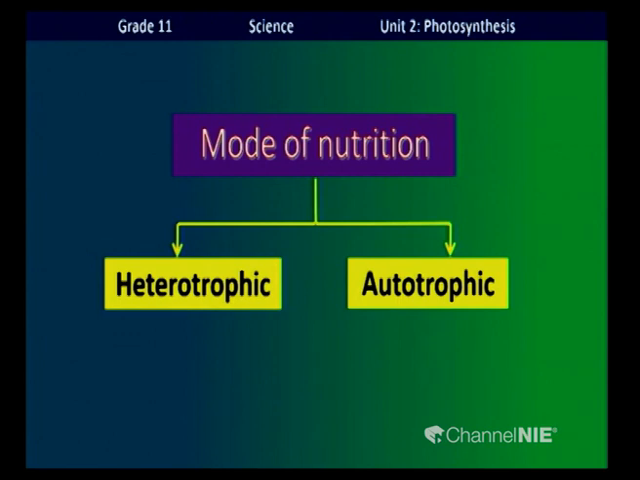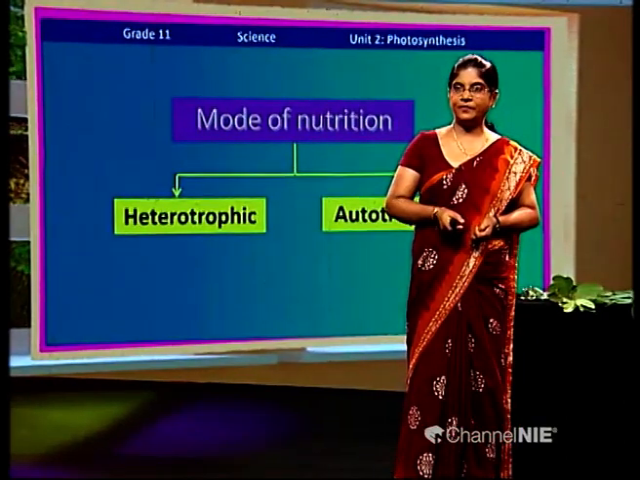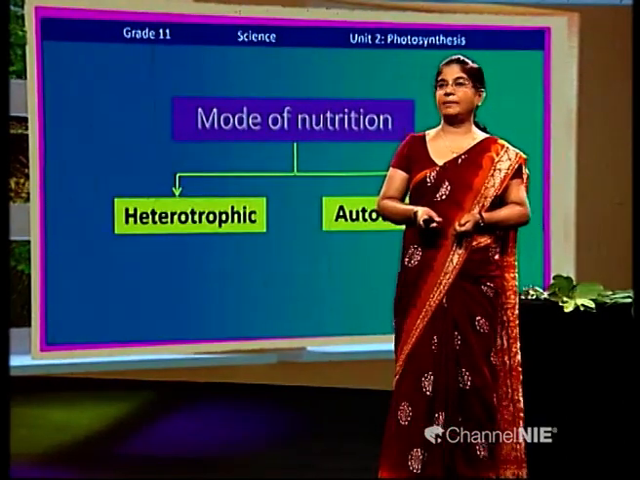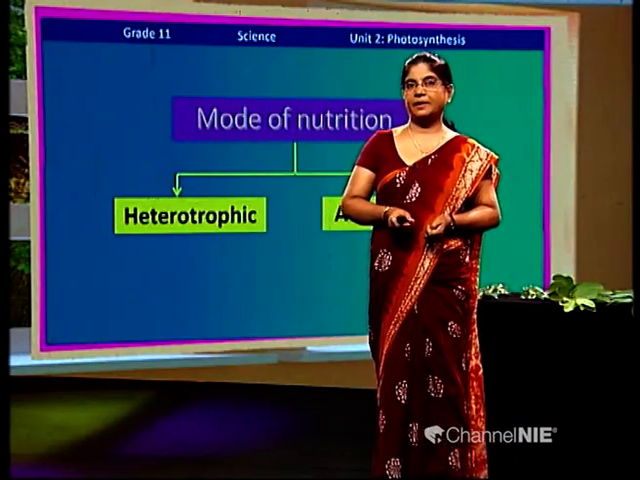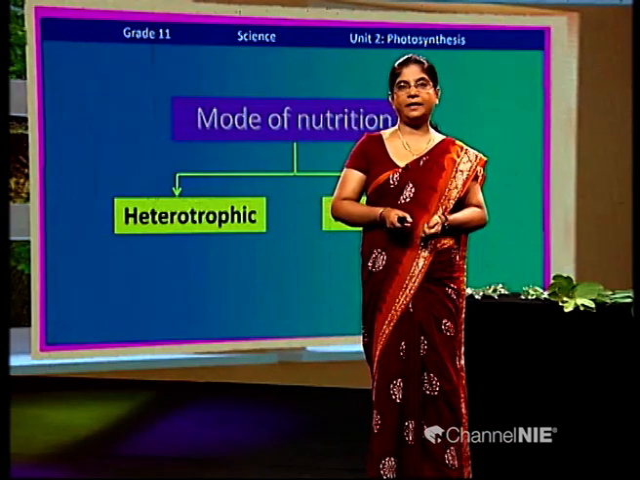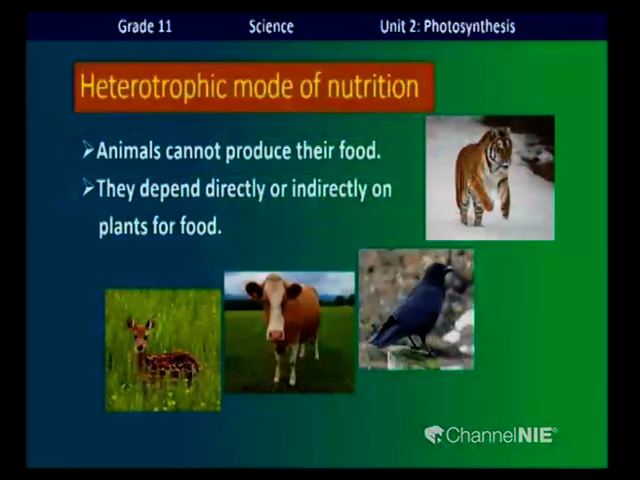Mode of nutrition can be divided into two main categories, children, as shown in the diagram. Number 1, heterotrophic mode of nutrition. Number 2, autotrophic mode of nutrition. Now, we are going to study in detail about these two modes of nutrition.